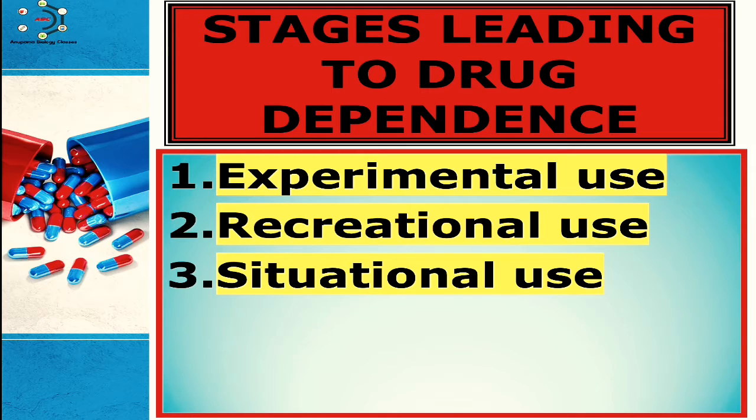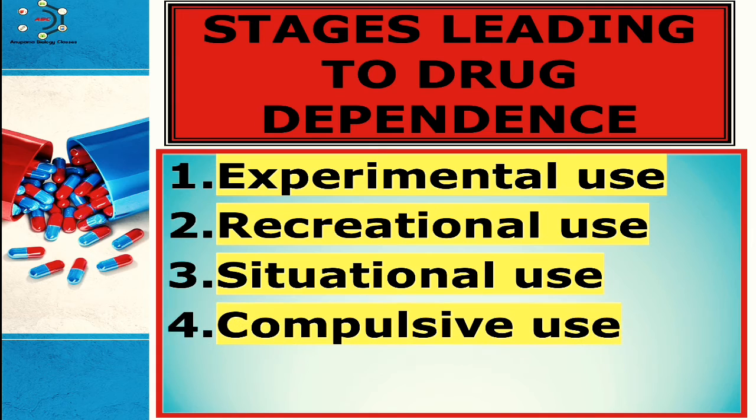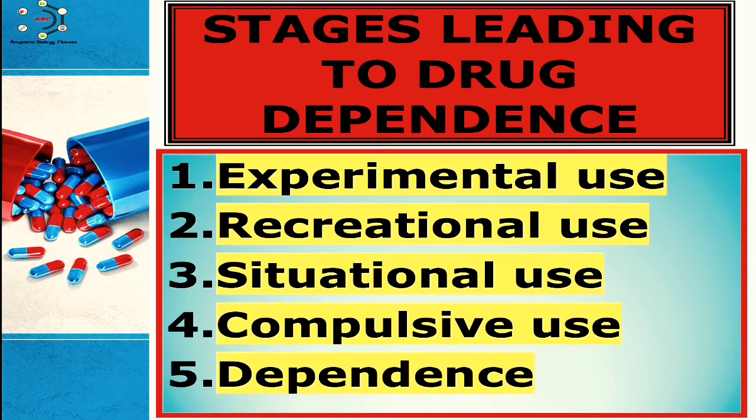Then compulsive use. It means now the use of the drug becomes compulsory for him. And the last is dependence. Finally he becomes habitual to drug use and cannot leave it. His daily dose to get the desired effect increases with time. So these are the stages: at first experimental, then recreational, then situational, then compulsive, and then dependence on that drug.